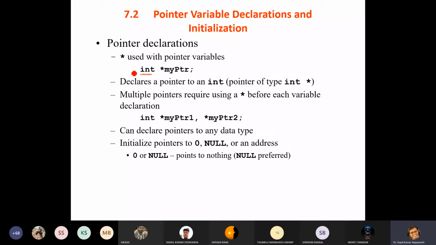it holds an address, the same address as whatever we have assigned to that particular pointer. It declares a pointer to an integer variable. Pointer of type integer means pointer to integer. It does not mean the pointer only stores the address, or it logically points to a particular address.